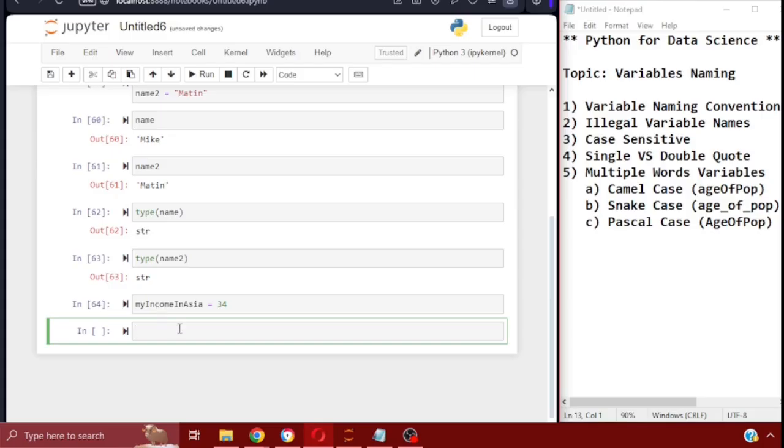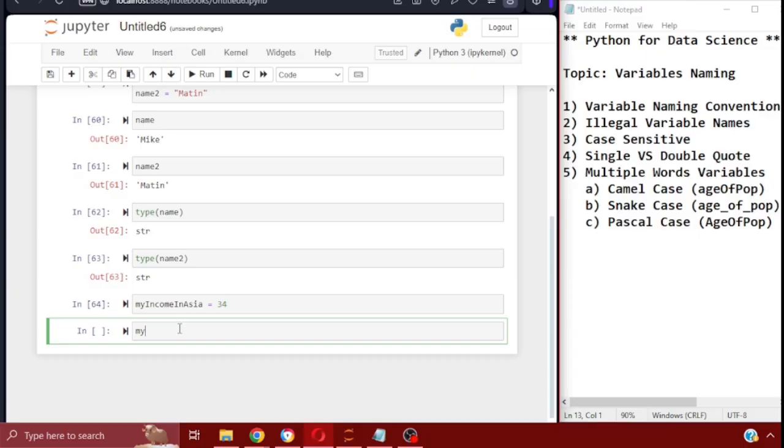The second one is snake case. Snake case is pretty much my style. I use snake case a lot of the time, which is the use of underscores. So let's say my, and regardless of whether you want to have capital letters or not, sometimes it's good not to use capitals because you never know what other programming tool you use it in, and some programming tools are crazy when it comes to lowercase and uppercase, just like Python.